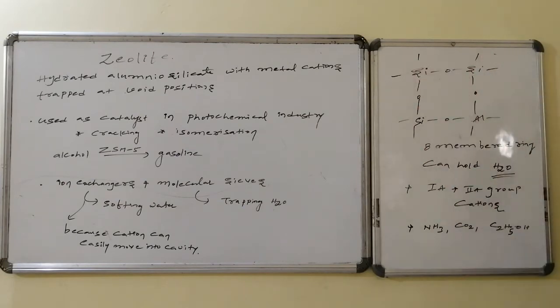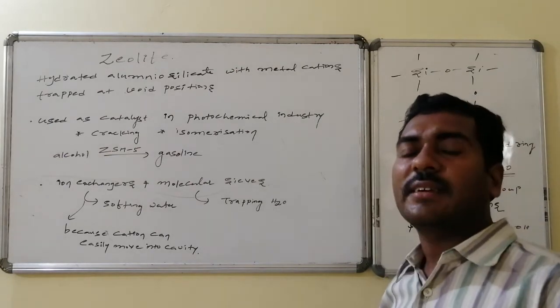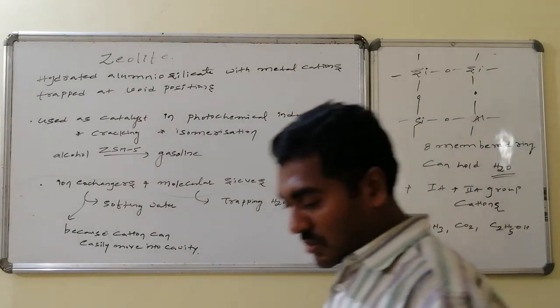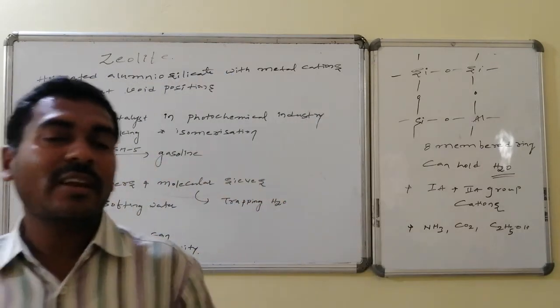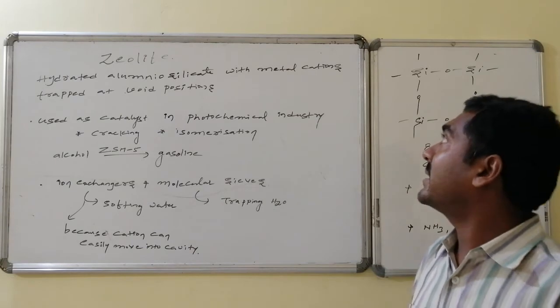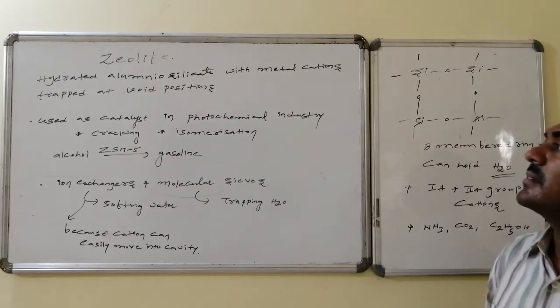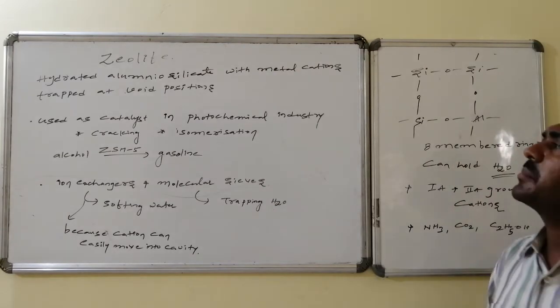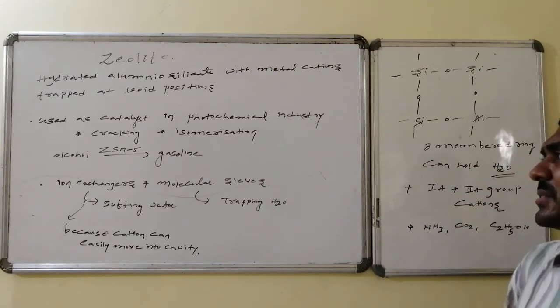These are 8-membered rings. There are different varieties of zeolites with different sizes. These sizes can trap water molecules, first A group cations, second A group cations, and neutral molecules like ammonia, carbon dioxide, ethyl alcohol, etc. So, as per the discussion, zeolite can be defined as a hydrated aluminosilicate with metal cations trapped at the void positions. Feldspar is also an example of a zeolite.